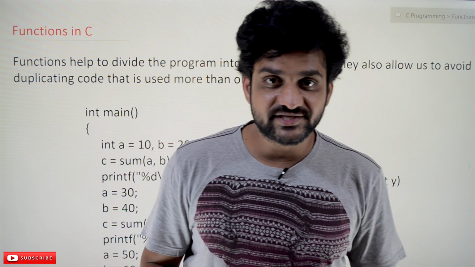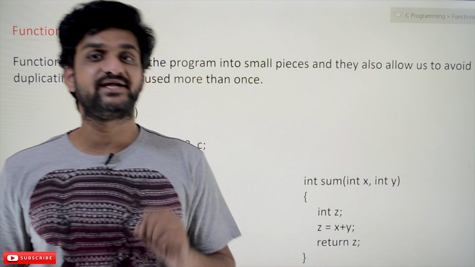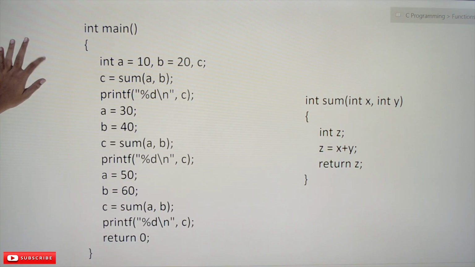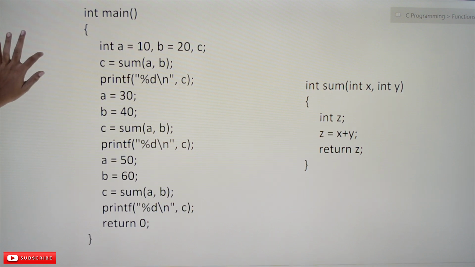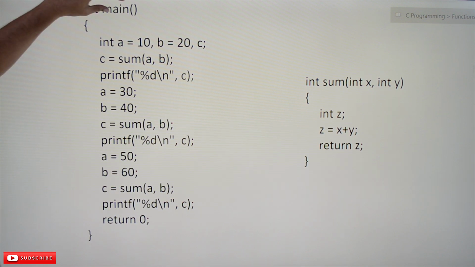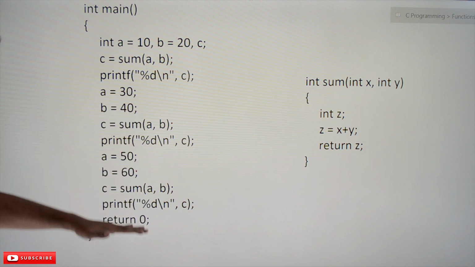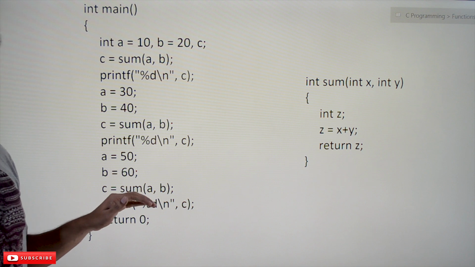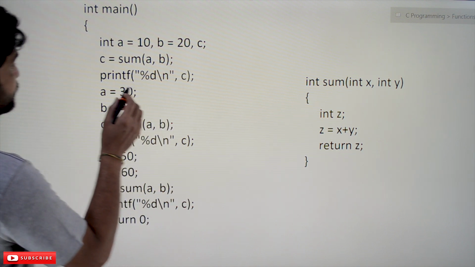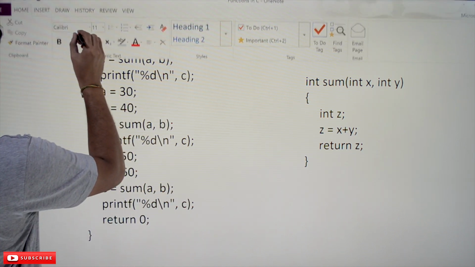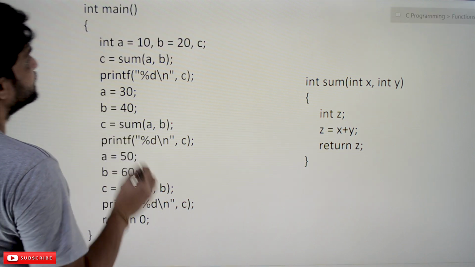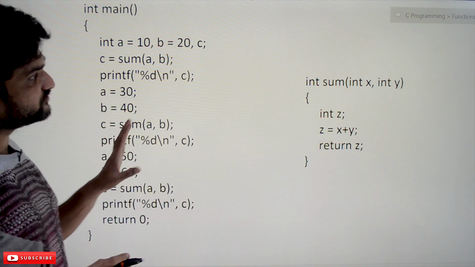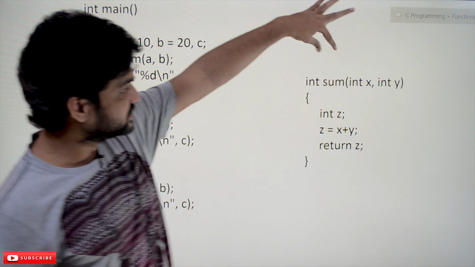Let's try to understand the use of functions by using a very simple example. Here we have a main function. This is the part of the program which will get executed by the compiler. Before that, for this program we have written a function. The function name is sum.